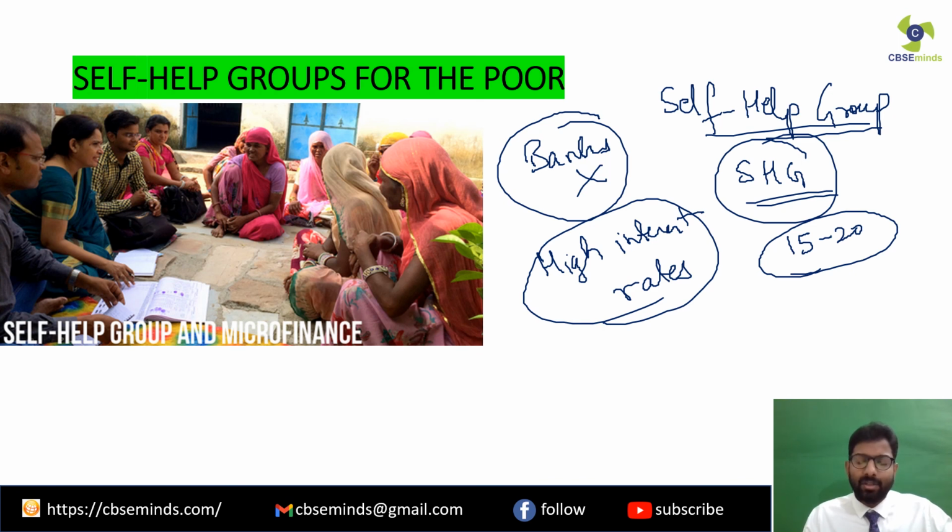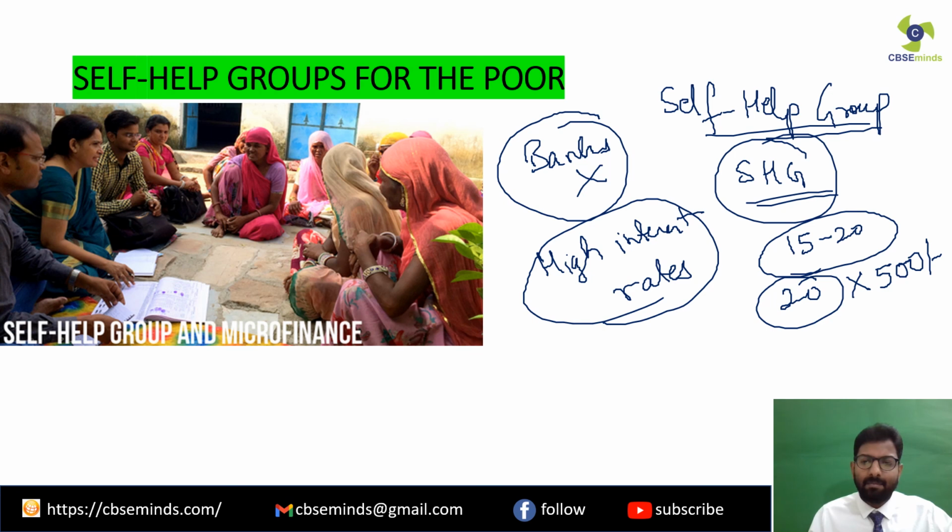Now what they do, all of them, they form a pool of money. Clear? Like for example, let's say there are 20 members in one SHG. Clear? Now all the 20 members will have to deposit a very small amount of money every month in this pool. Clear? Let's say all of them are required to deposit only rupees 500 in a month.